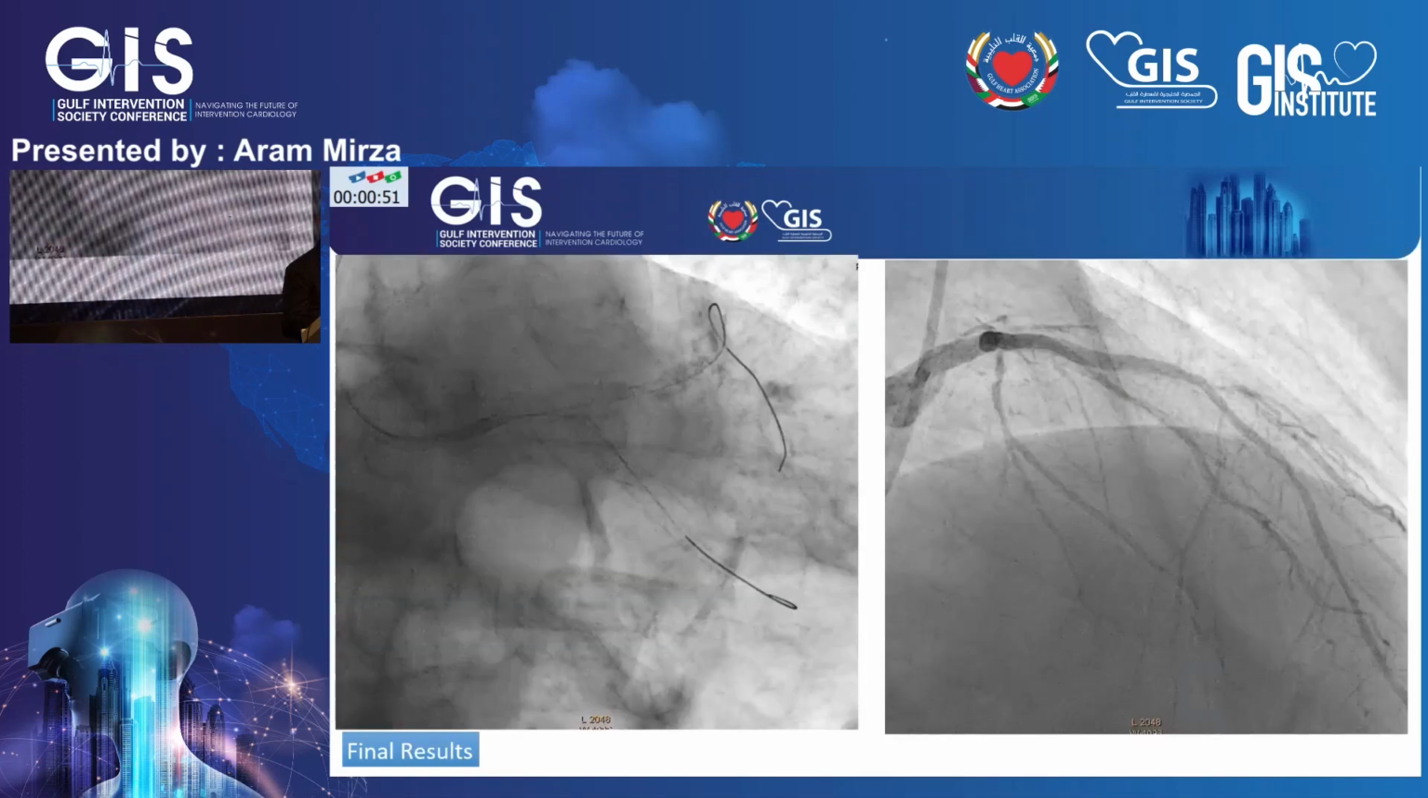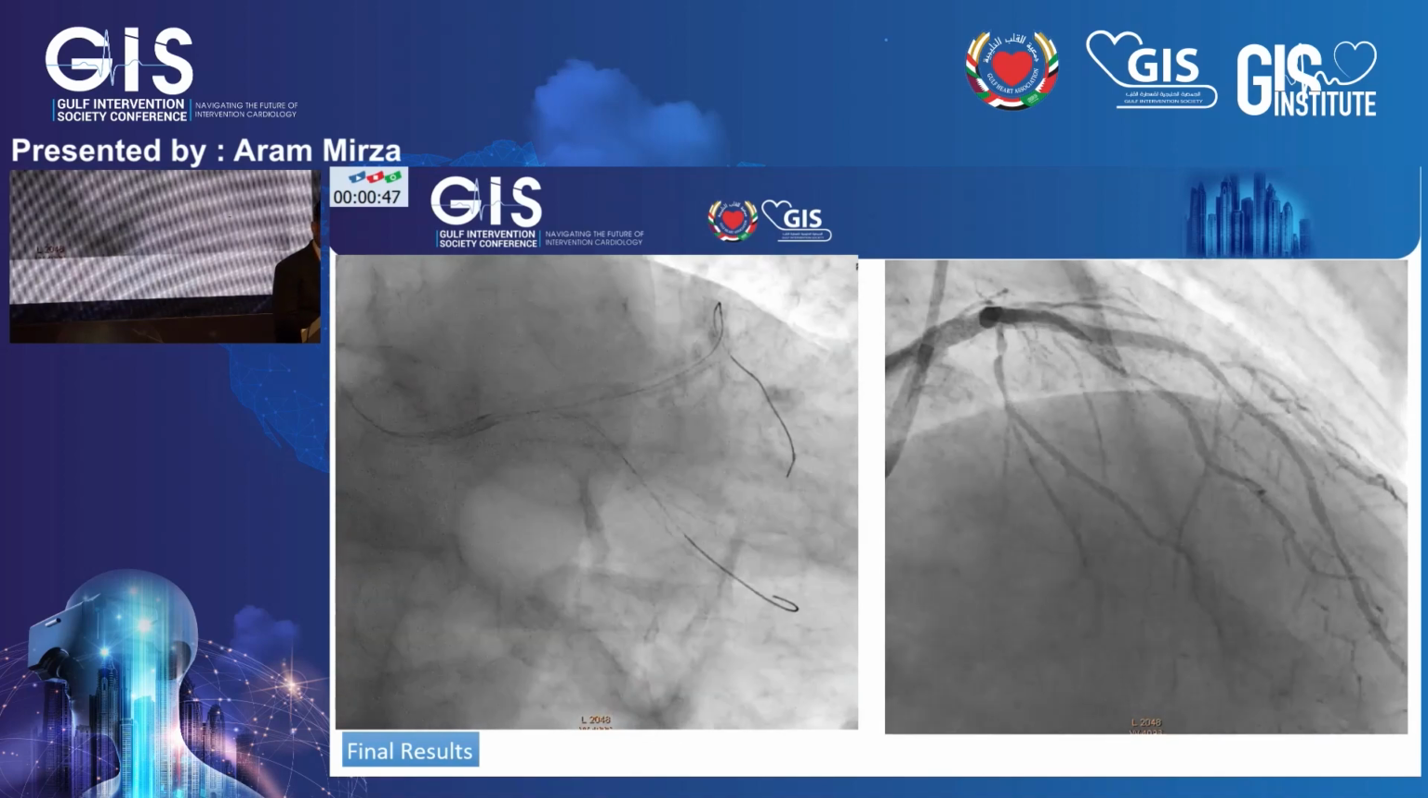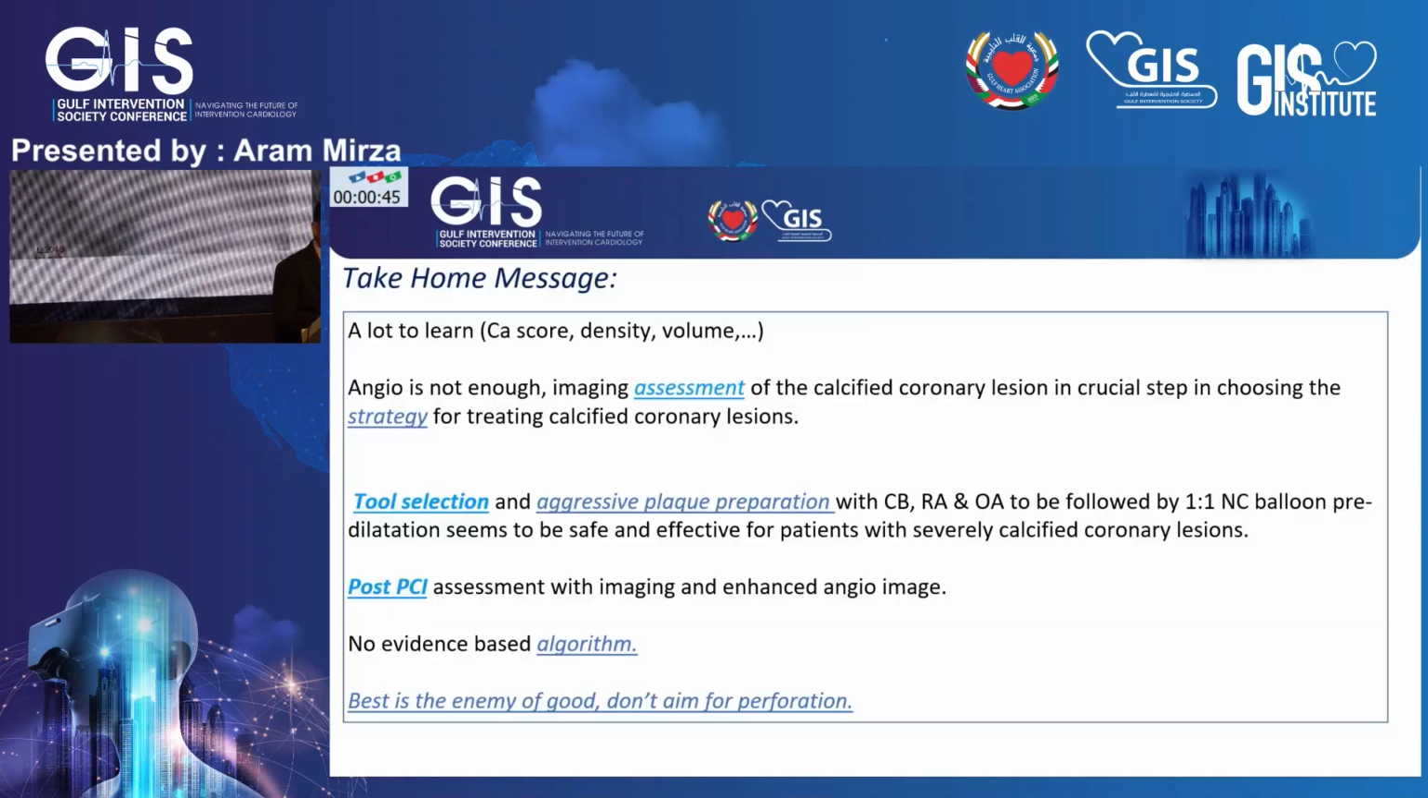This is the final result of the case. The circumflex seems to be diffuse disease, however it does not seem to be bad. So I have only a few important points. One is that we still have a lot to learn about calcium, about the density and the volume. Hopefully in the future technology will help us deal with the problem. Another important point is the assessment.